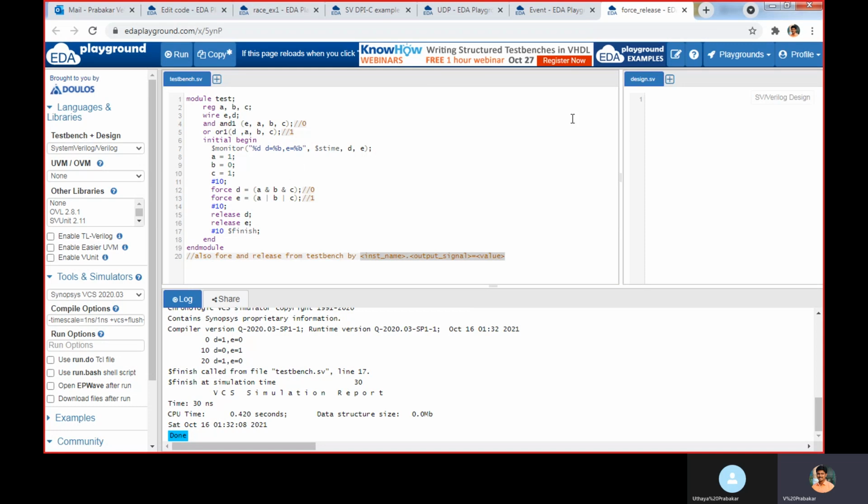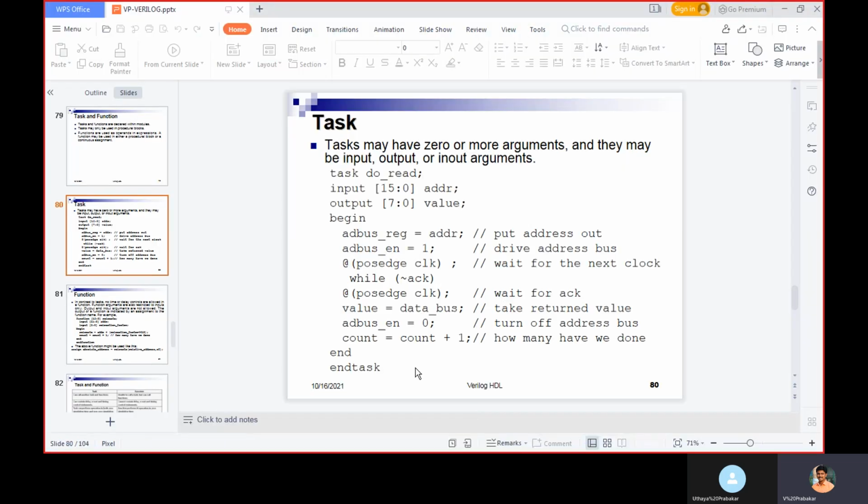From the test bench, you can force the value for the design. And using release, you can release the value and it takes the previous value. That is the use of force and release. The remaining things we will discuss later.